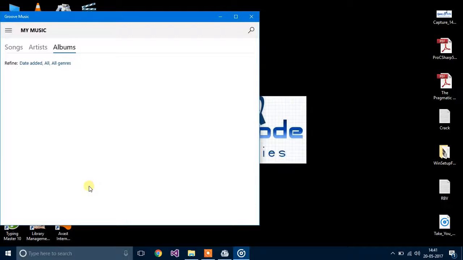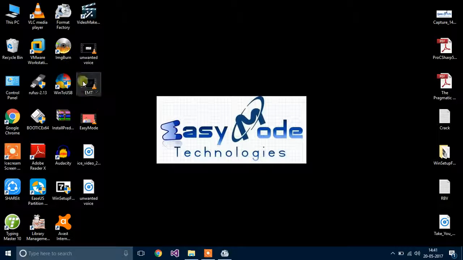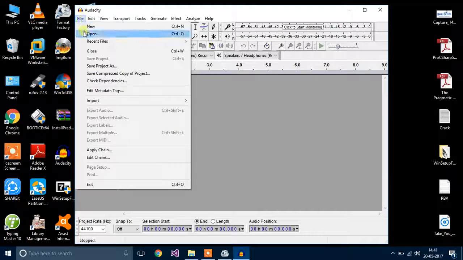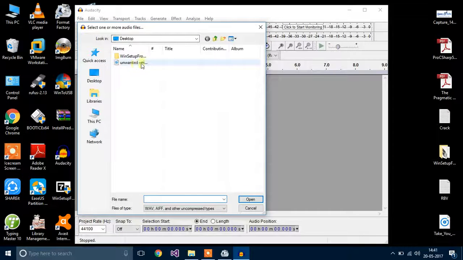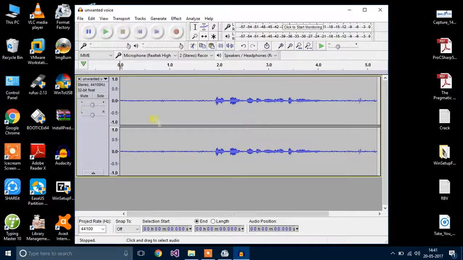As you can see here, this video converted into this file, its audio file. Then open this file in the Audacity software. You need to go to file, now open, then go to desktop and the location where the file is, select this file and open it. As you can see, there are so many variations.